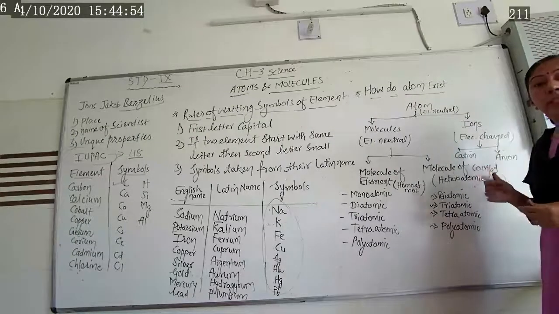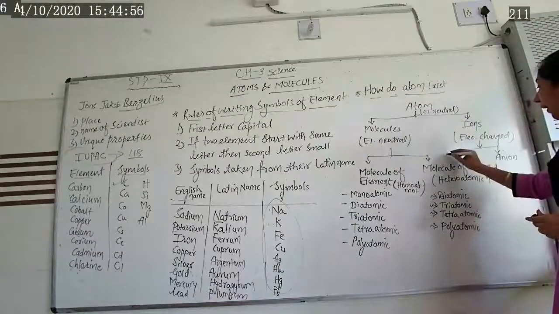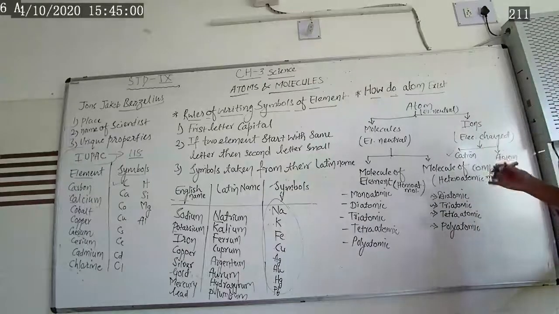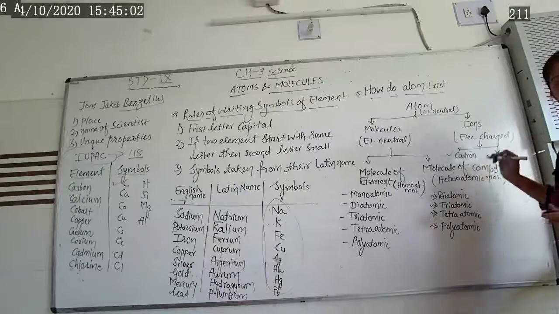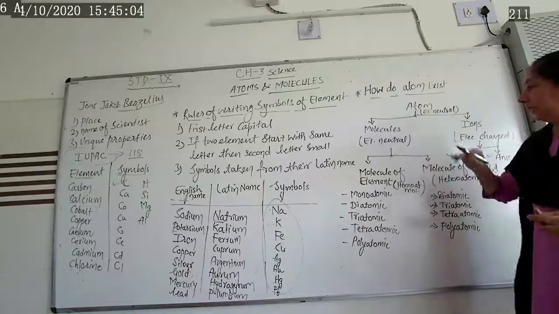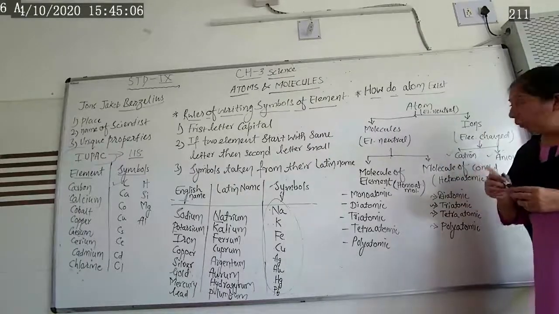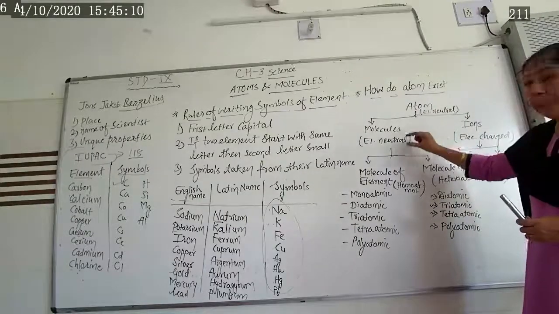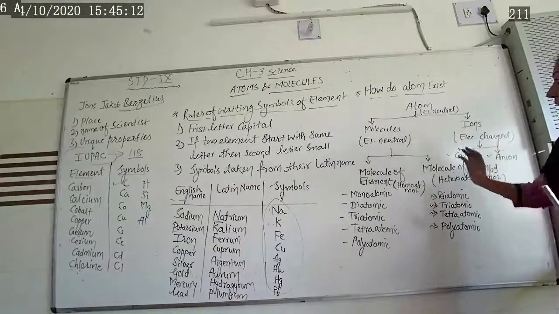If they have a positive charge, then they are known as a cation. If they have a negative charge, then they are known as an anion. That we will learn afterwards. But let us see what we mean by molecule. As we have discussed earlier, molecules are electrically neutral.